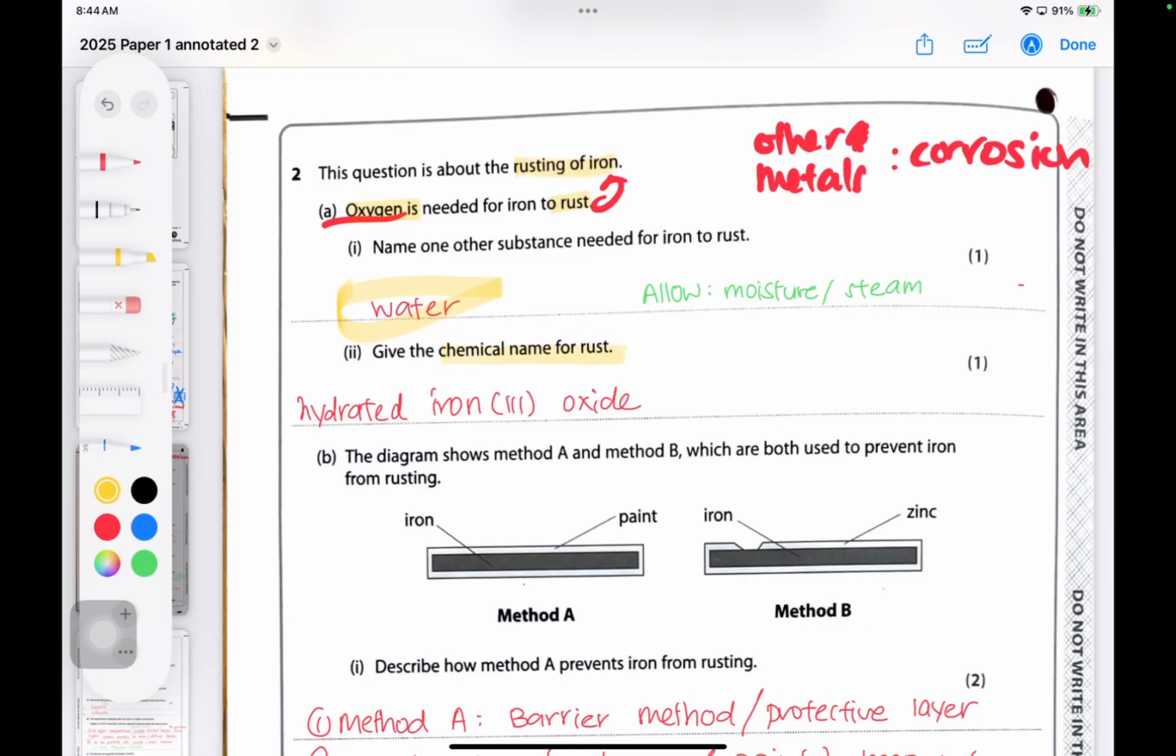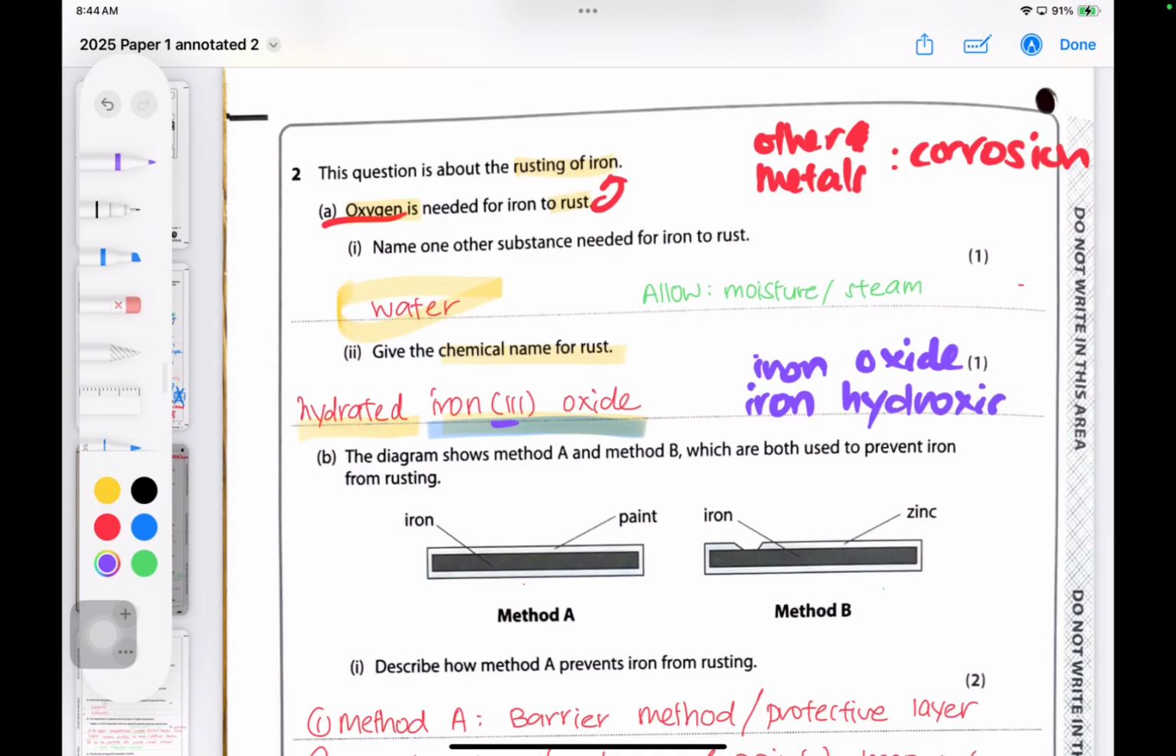Next, chemical name for rusting. The ideal name here would be hydrated iron trioxide. But just writing iron trioxide alone would get you the marks. Now, what are some of the common errors that students write? They just simply write iron oxide, and without the oxidation state, it would not be clear enough for you to get the marks. Some incorrect answers also include iron hydroxide. So these are incorrect answers, take note of them. If they do ask for the chemical formula, the chemical formula of iron trioxide is Fe2O3. So take note of that.